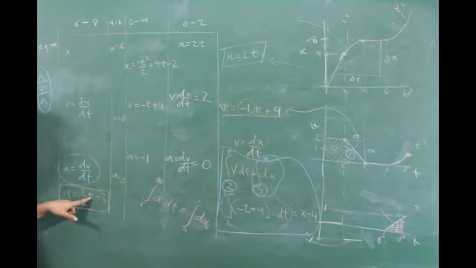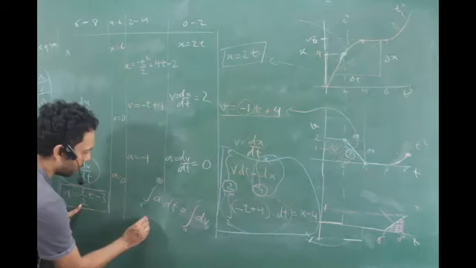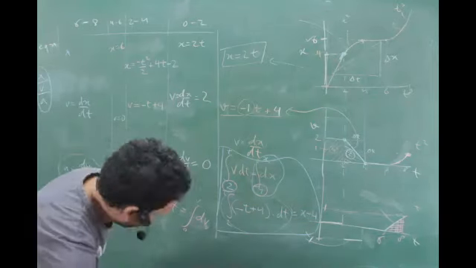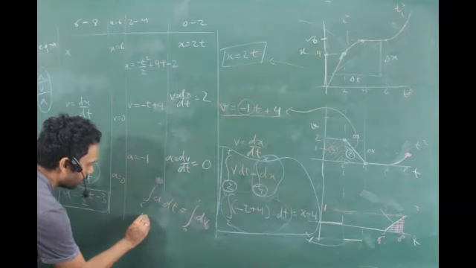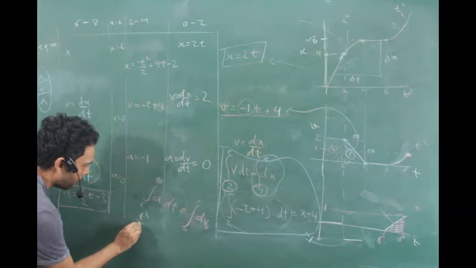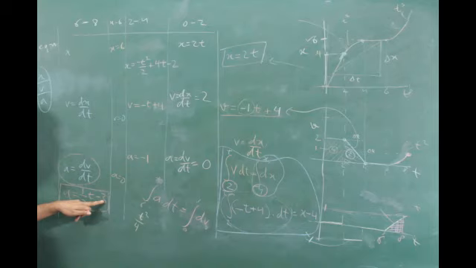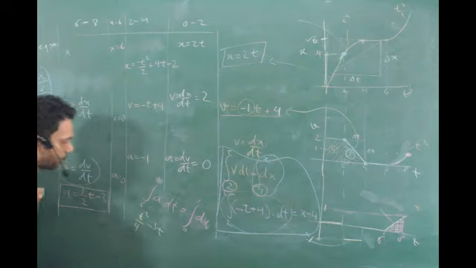The integration of t dt is t square by 2. With the 2 already there, it's t square by 4, right? Minus 3: integration of t power 0 becomes t power 1 by 1, so minus 3t. Practice your integration.